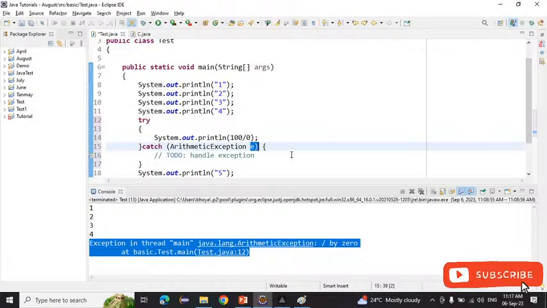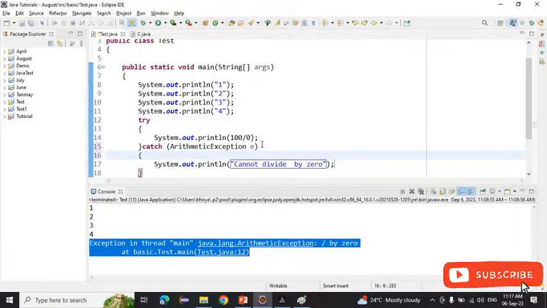After that, inside the catch block, what we will write? We will write any alternative solution. So here 100 by 0 is giving the exception. Simply we will write here System.out.println, and we will write "cannot divide by 0". Simply I am writing like that. What will it do? See, if I run this one, now see the output.